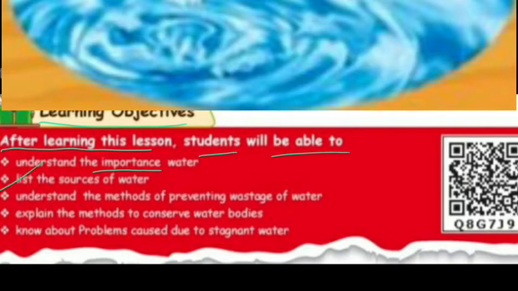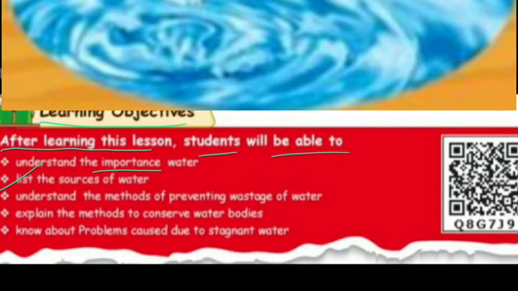The second point is that you will know what the sources of water are: how we get water right now and how we will get water in the future. What are the advantages of water and what are the disadvantages if we do not get enough water? So these are the points you are going to study in this lesson.